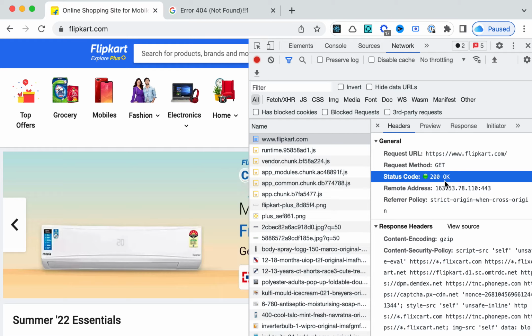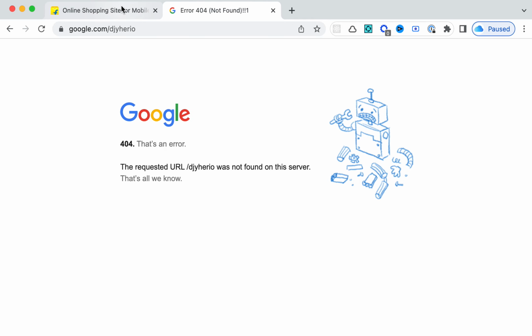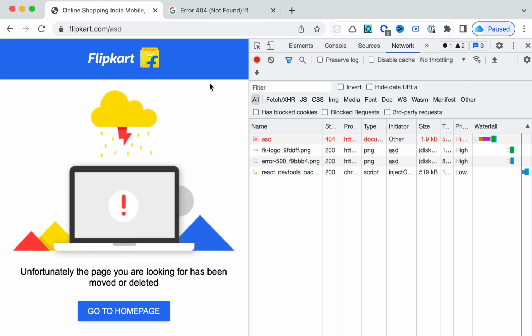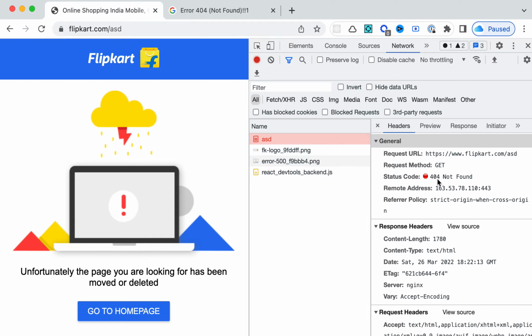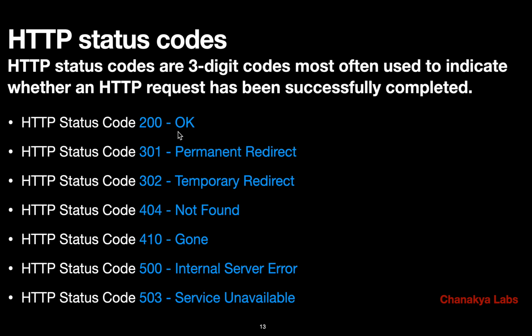Always when you get a response successfully, you get 200. Another one is 404. Let's say we write some random, non-existing page, then here also we will see 404 not found. So basically 404 is not found, 200 is okay.